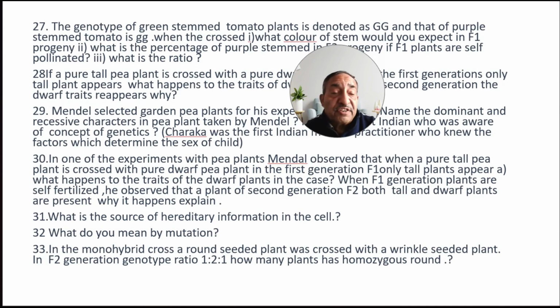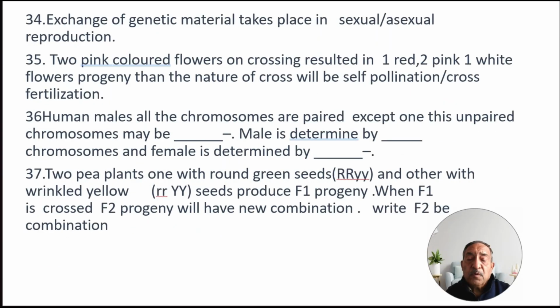Question number 33. In a monohybrid cross, a round-seeded plant was crossed with a wrinkled-seed plant. In the F2 generation, the genotype ratio is 1:2:1. How many plants are homozygous round? Question number 34.